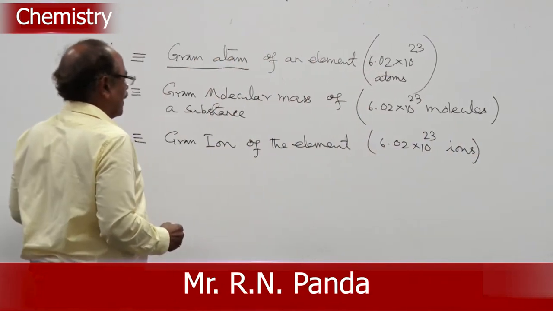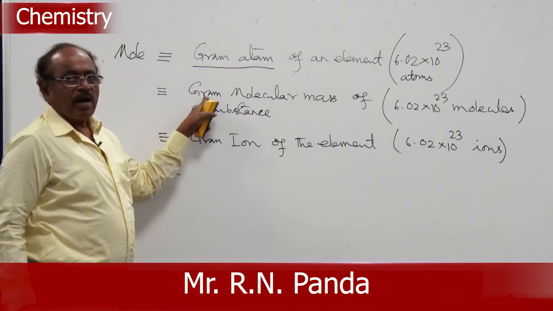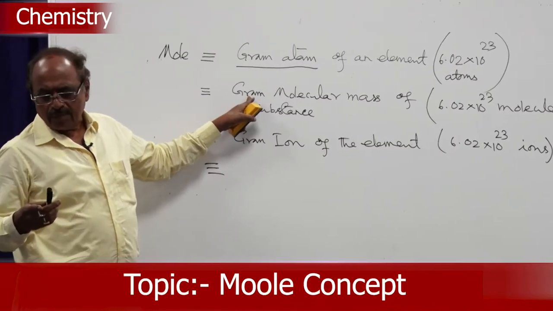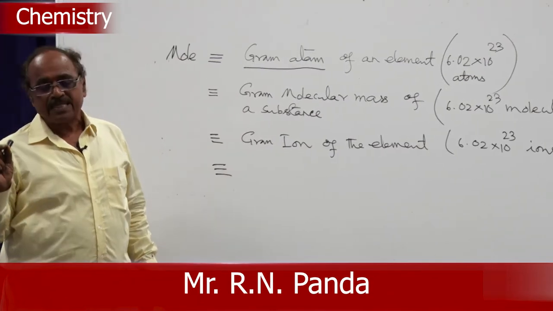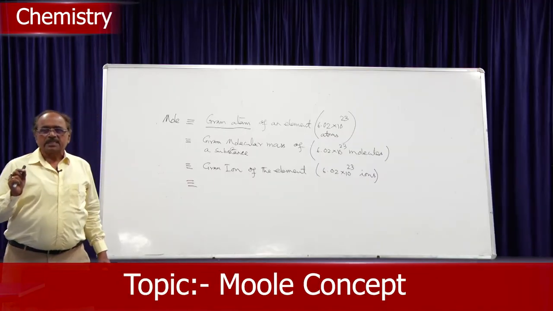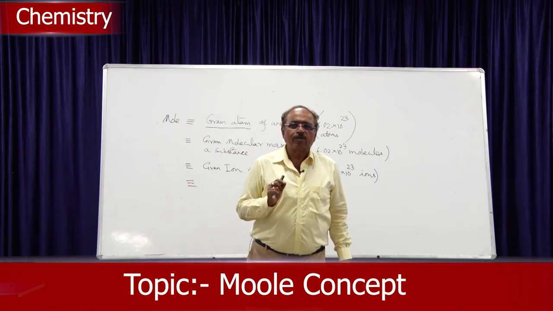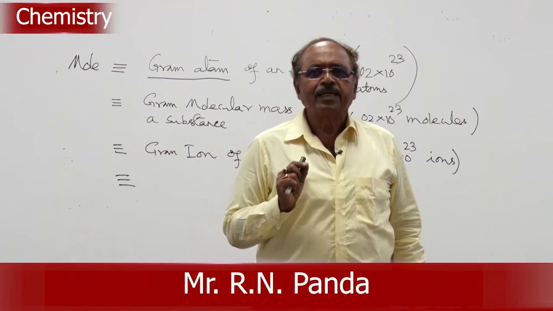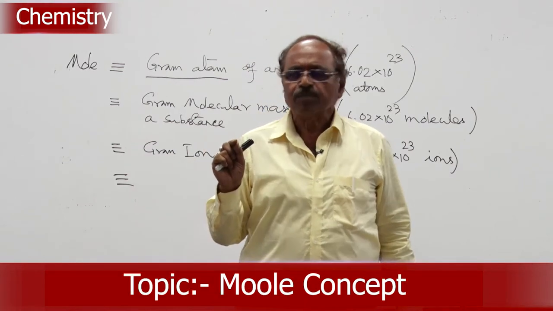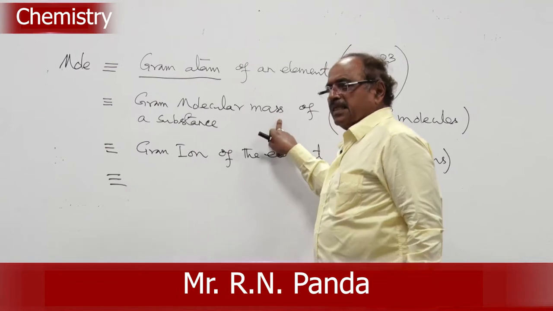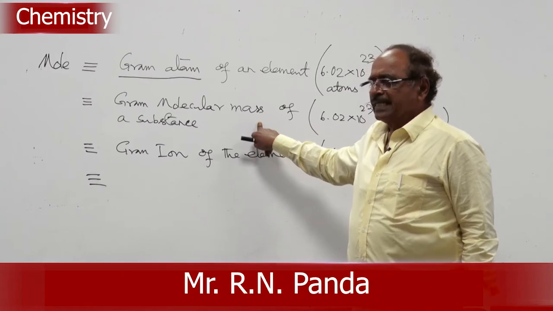Now, we know this from Avogadro's law: 1 gram molecular mass of any substance contains 1 Avogadro number of molecules and occupies a volume of 22.4 liters, called the gram molar volume. So, gram molar volume is the volume occupied by 1 gram molecular mass of the substance at NTP. In place of gram molecular mass, this mass we can explain in terms of volume.